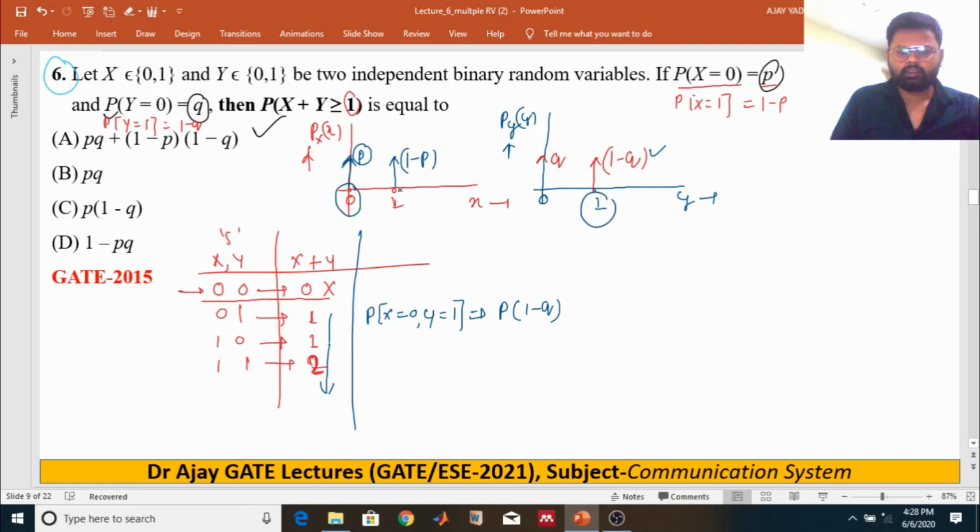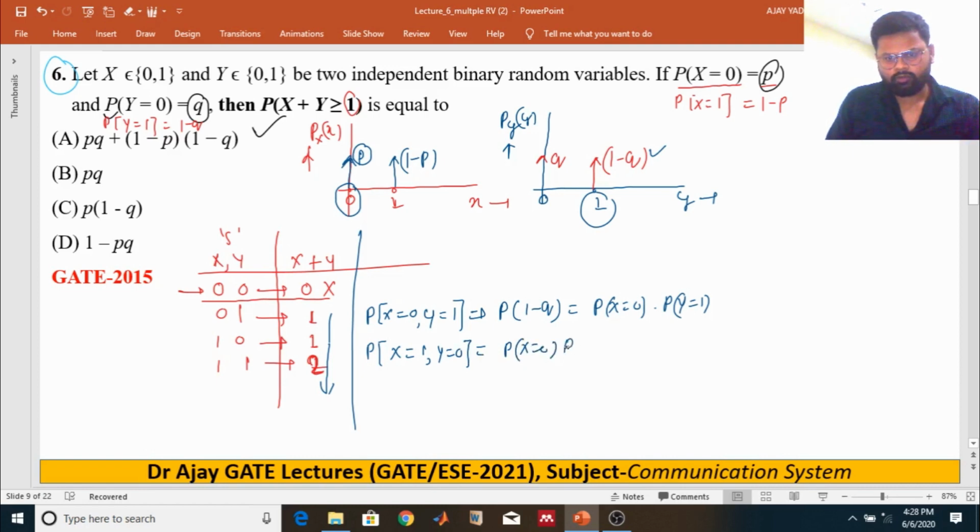independent. So if you want to calculate the probability, it's nothing but the probability of x equals 0 and the probability of y equals 1. So the probability of x equals 0 is nothing but p, and the probability of y equals 1 is q, right?